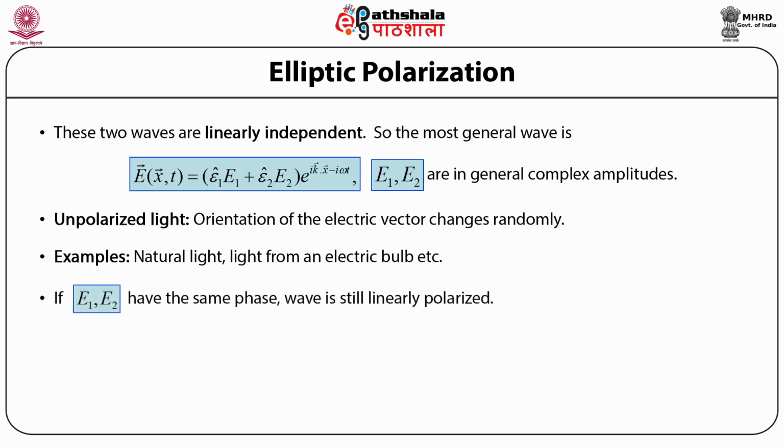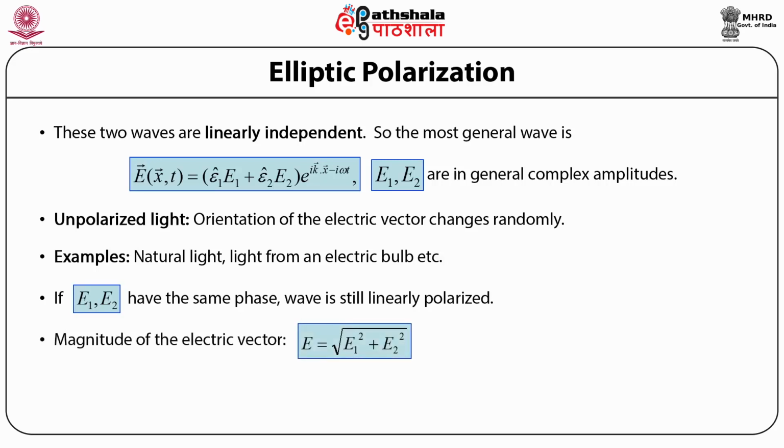Now, if the amplitude of the electric field along one polarization direction, that is E1, and along the other polarization direction, that is E2, have the same phase, the wave is still linearly polarized, and the magnitude of the electric field vector E is given by the square root of E subscript 1 squared plus E subscript 2 squared, where E subscript 1 and E subscript 2 have been defined above.